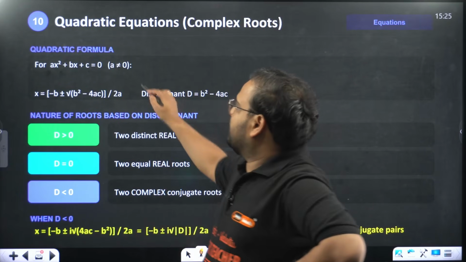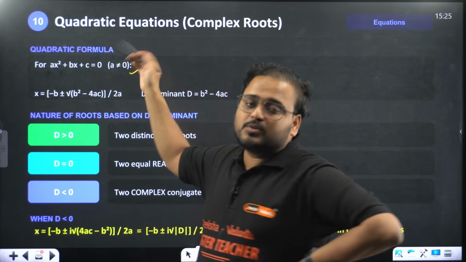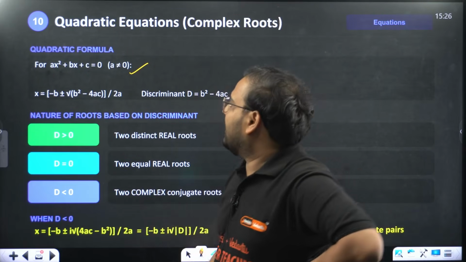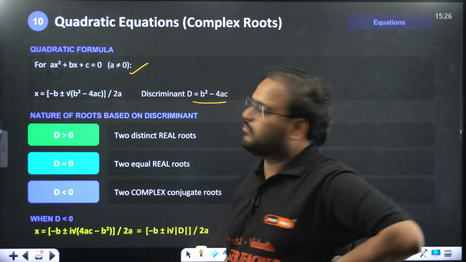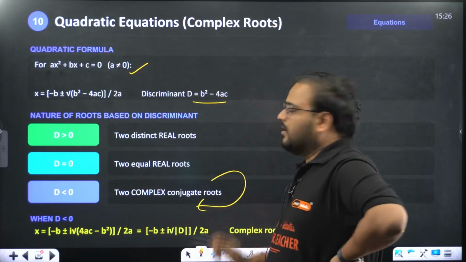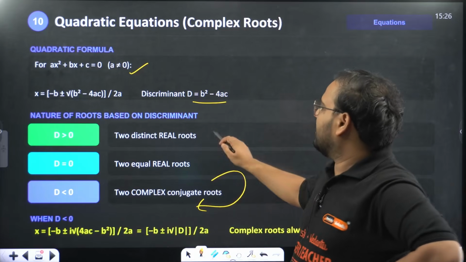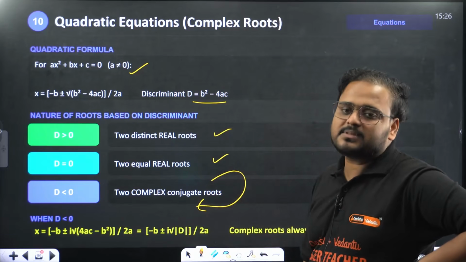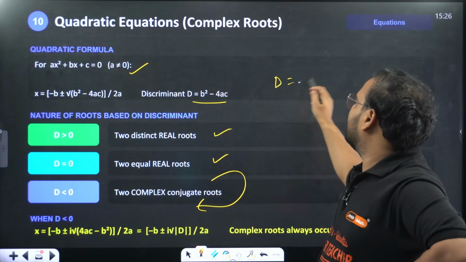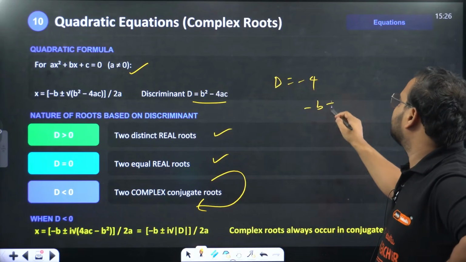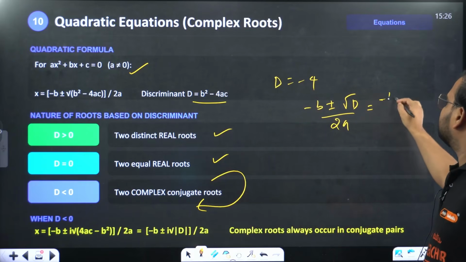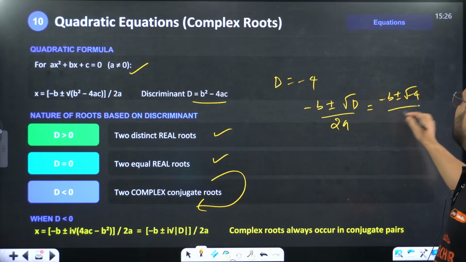Quadratic formula, the inclusion of the quadratic in complex numbers. This is your quadratic standard form, and you find the discriminant D as b square minus 4ac. Whenever this D value is negative, that is where the complex numbers come from. Otherwise the roots will have only real values. Let's say D is equal to minus 4. The formula is minus b plus minus root D by 2a. You write this as minus b plus minus root of minus 4 by 2a.